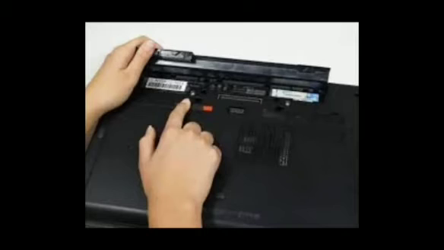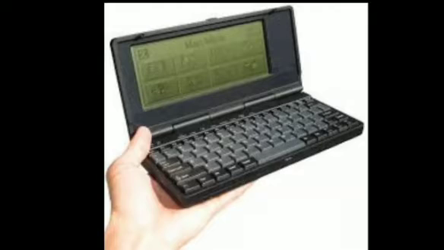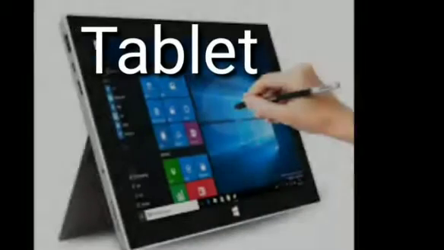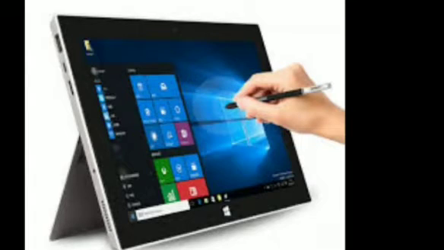Have you seen the battery in the laptop? It is behind the laptop, isn't it? Type 3, palm top. Small computers that fit into the palm of our hand are called palm tops. Some palm tops can be carried around in our pockets. They also work on batteries. Type 4, tablet computer. Tablet, it is not a medicine, it is one of the computers. The tablet computer is smaller than a laptop but larger than a palm top. And the tablet has a touch screen also.